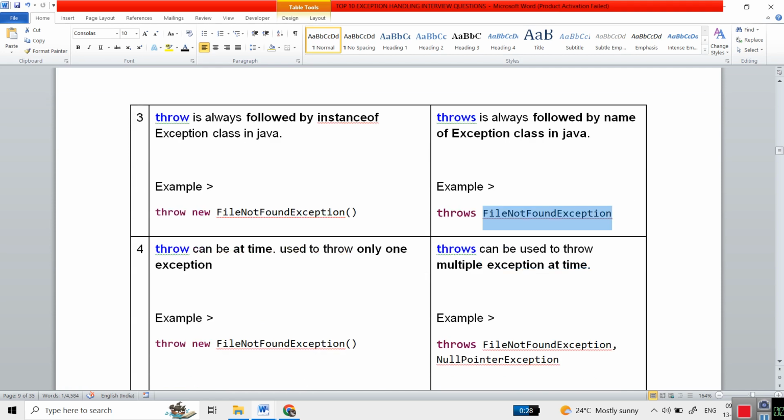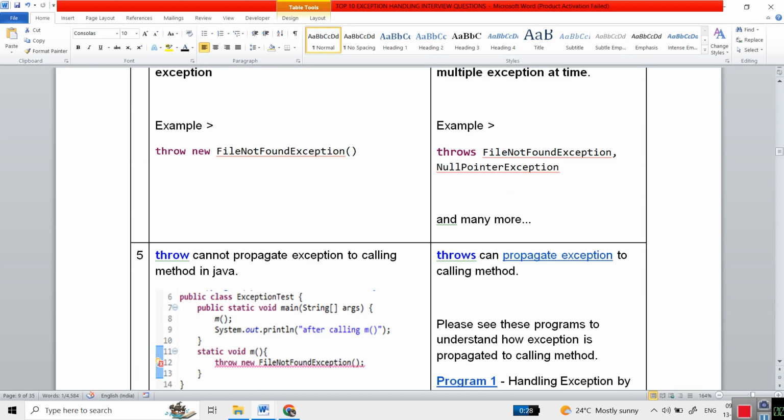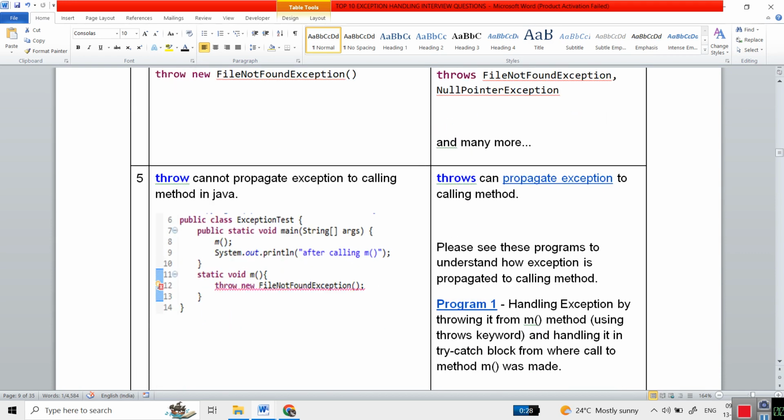Throw can at a time be used to throw only one exception. But with throws we can declare multiple exceptions: throws FileNotFoundException, NullPointerException. Throw cannot propagate an exception to the calling method. Here we can't use it in exception propagation, but throws can propagate an exception to the calling method. We can use it here.